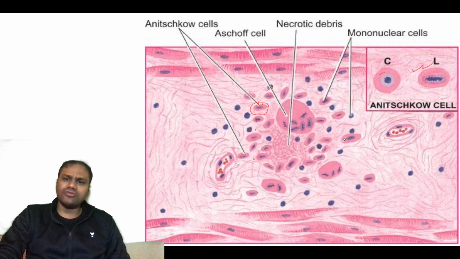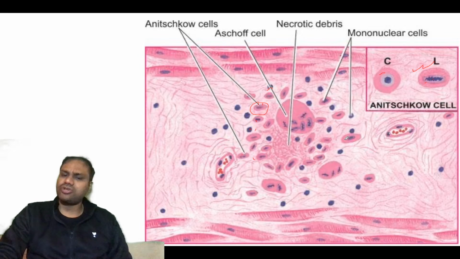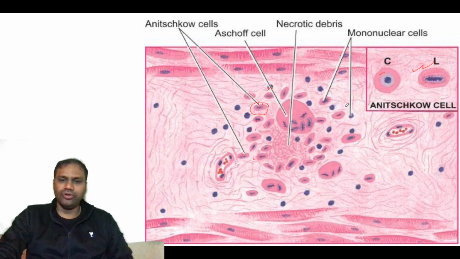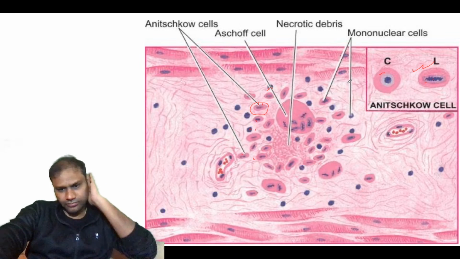So these are the Aschoff cells. This all are Aschoff cells, and remember these are mononuclear cells, but no neutrophils. There are no neutrophils in these cells.